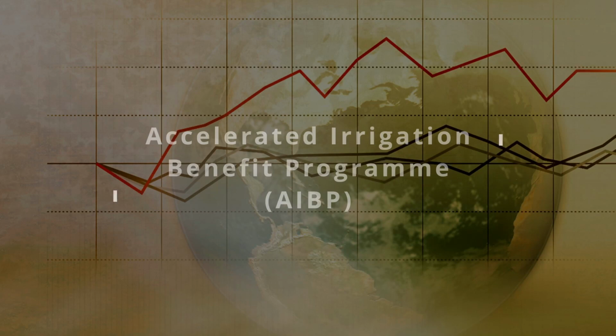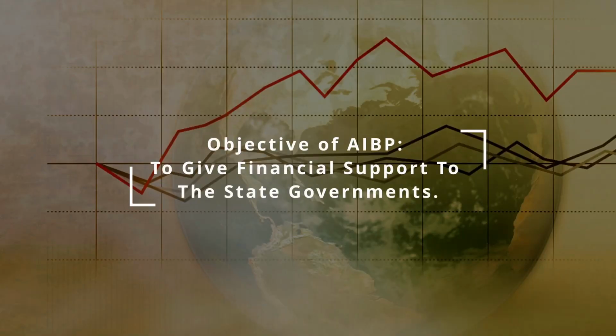Now, in 1996-97, the government implemented a project. So what is the name of the project? The name is the Accelerated Irrigation Benefit Program. Now, what was the objective of this program? The objective is to give financial support to the state governments. Why? Because with this financial support, state governments can complete the incomplete irrigation projects. So we can understand that till now the government is trying very hard to implement or develop our irrigation sector.